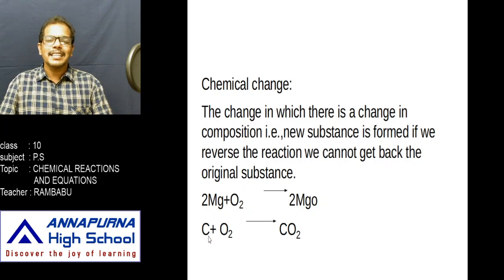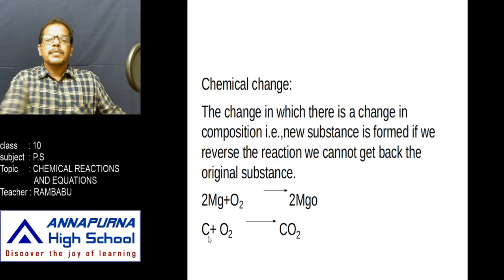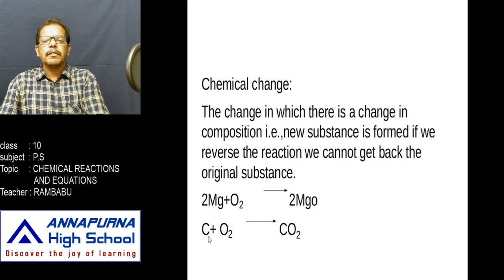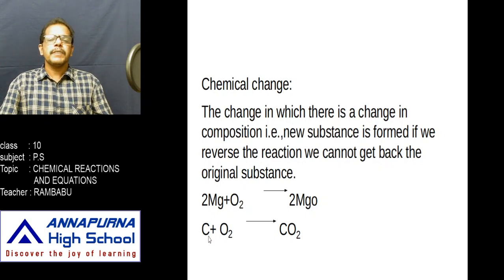That means the complex molecules are broken down into simpler molecules, so the composition is totally changed, meaning a new substance is formed. If we reverse the reaction, can we get back these complex carbohydrates from simple molecules like glucose? No, we can't. That's why it is an example of chemical change.